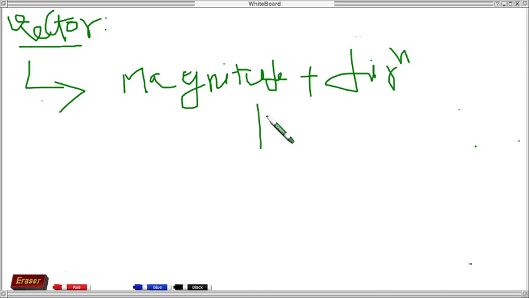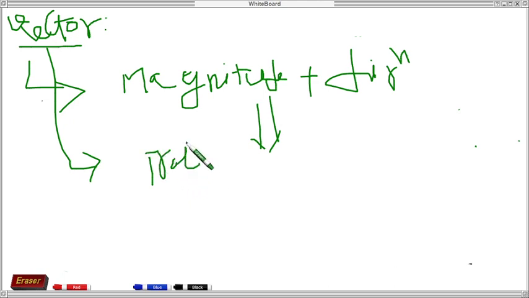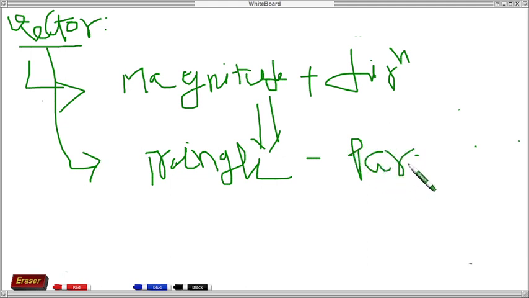But in 11th standard you will study that it has one more rule. A vector quantity should follow the triangle or parallelogram rule. We will study what the triangle and parallelogram rule is.